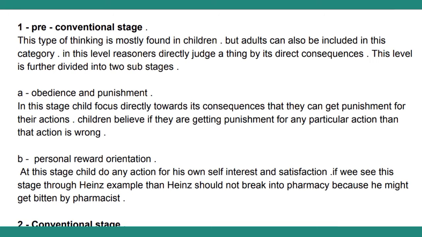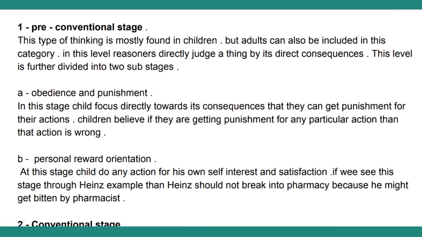In this level, reasoners directly judge a thing by its consequences. First here you can see obedience and punishment. In this stage, the child focuses directly on the consequences, that they get punishment for their actions. Children believe if they are getting punishment for a particular action, then the action is wrong. So they will directly see that if I do this, I will get punished, so better I will not do this. Okay, so this is the first stage.